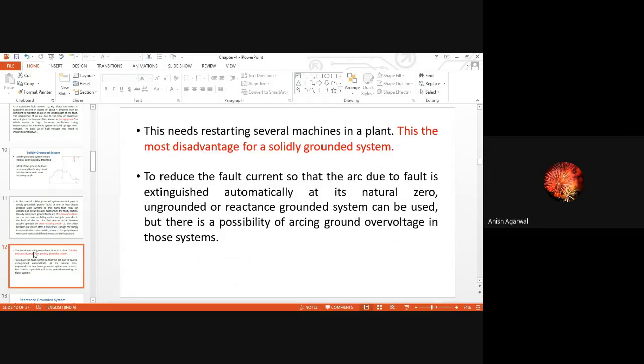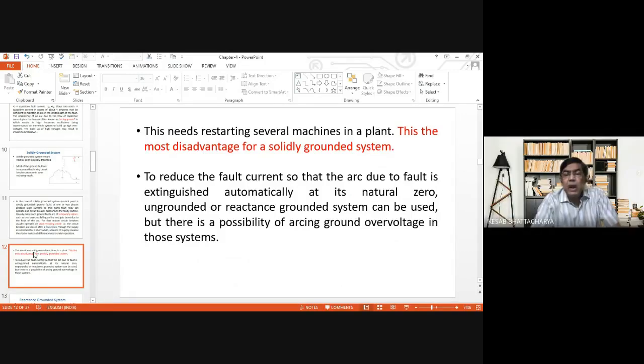Now to reduce the fault current so that the arc due to fault is extinguished automatically at its natural zero, an ungrounded or reactance grounded system can be used. But there is a possibility of arcing ground over voltage in those systems. So we have seen the disadvantage of solidly grounded system.